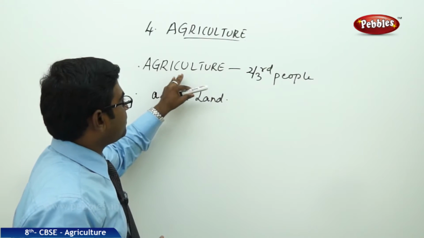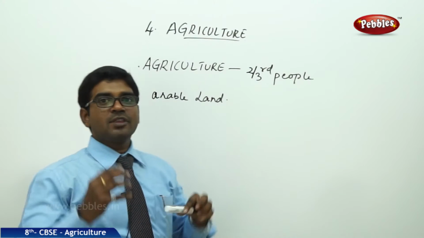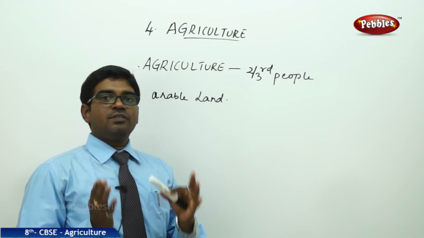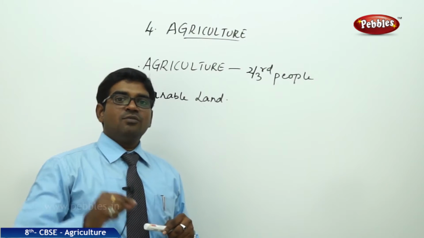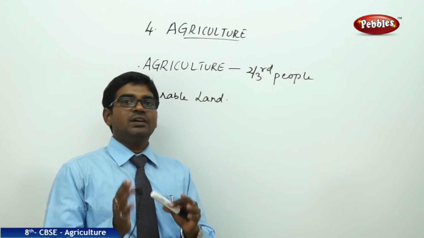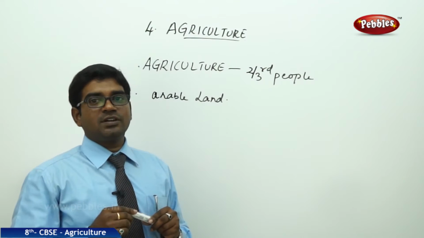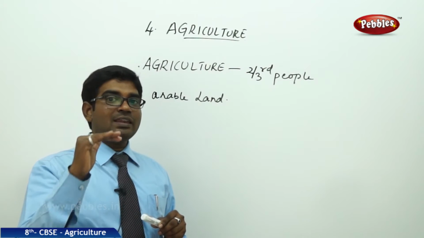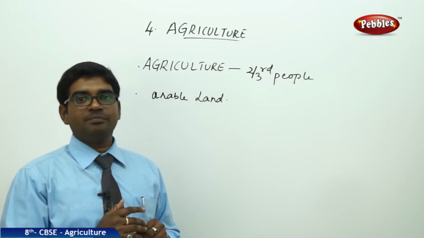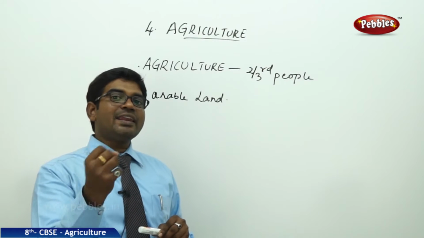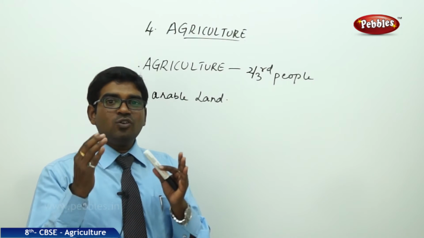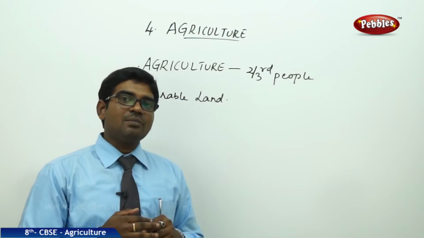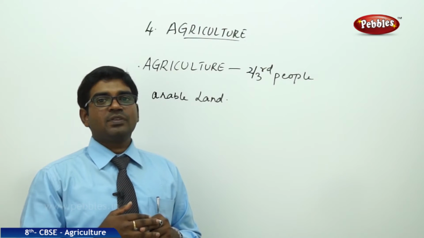These 70% of people are depending on the primary sector. When we talk about the primary sector, we need to remember that here in the primary sector, the people who are depending on this sector are having highly unstable income. The income which is not guaranteed for them.